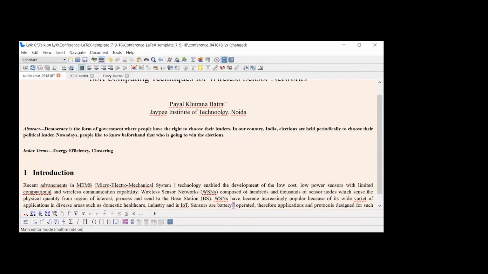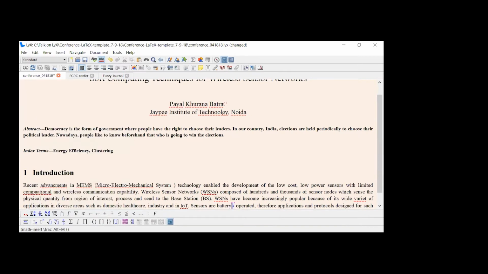So when I click over here, all the mathematical options will appear: summation, fraction, square root, and any special symbols, plus, minus, less than, greater than. You can select from here. In MS Word, you have to type yourself, but now you just have to click on the symbol and that symbol will appear here. So suppose I want some fraction, a normal style fraction.